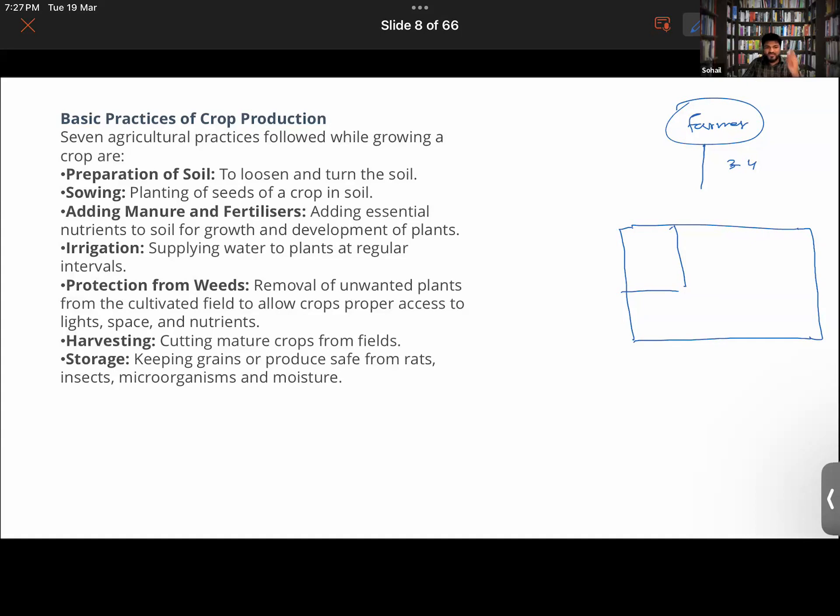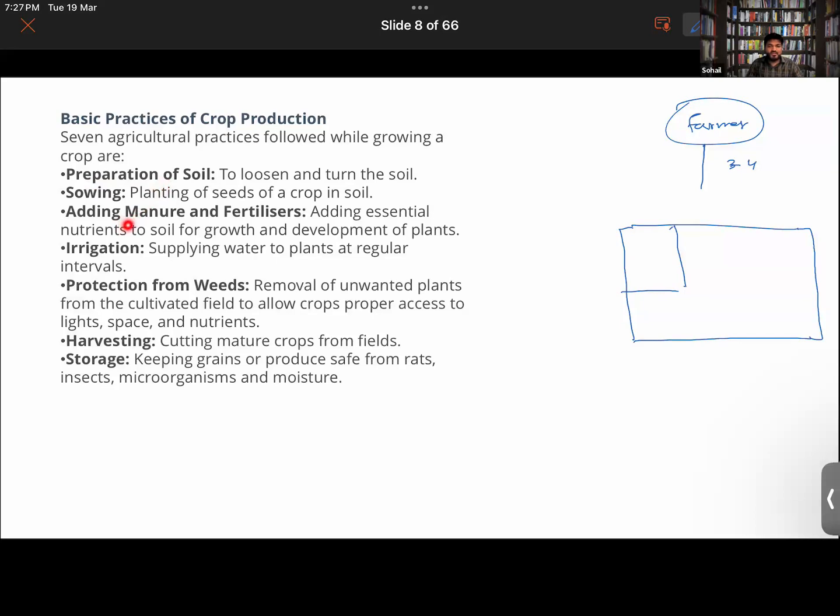So in the next class, we'll be studying about the different types of agricultural practices, basic practices involved in growing any kind of crops. Also, in order to prepare the soil, we will be taking help of different types of agricultural tools, agricultural implements. Those things also we'll be studying. So in the next class, we'll be studying about preparation of soil. It is the very first step before growing a crop. Then we'll be studying about sowing.